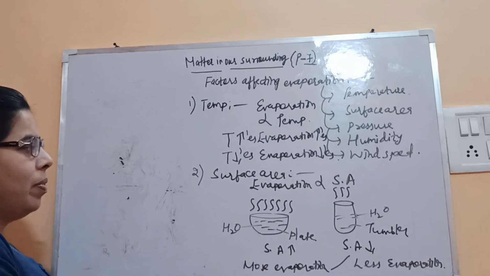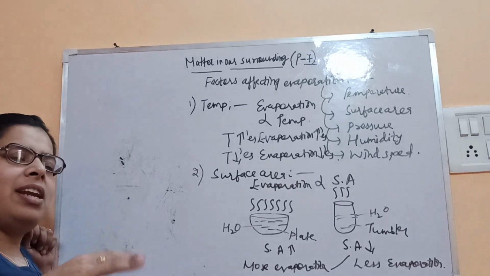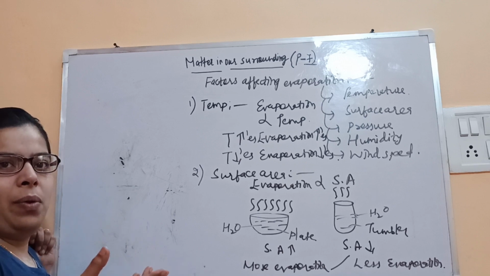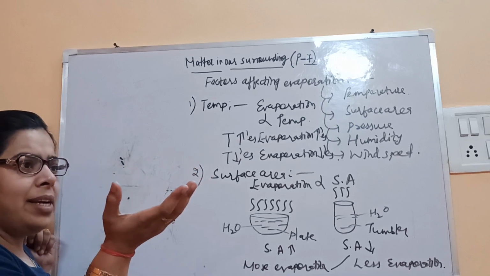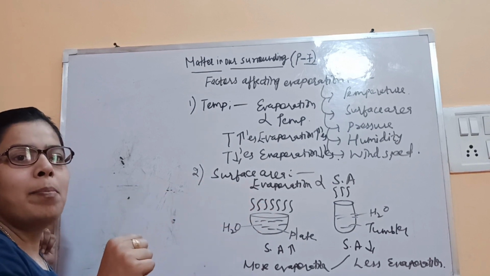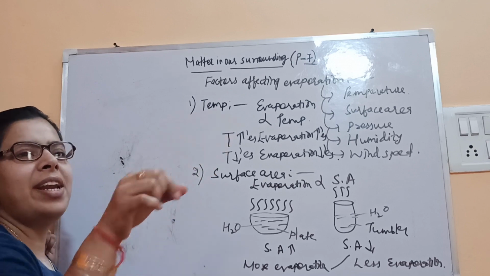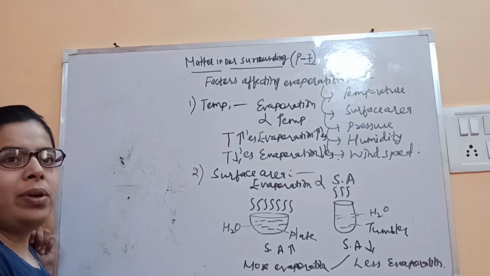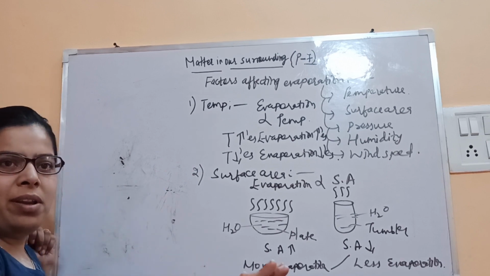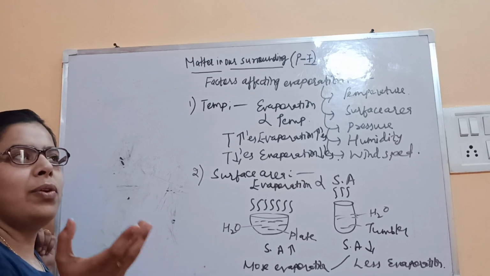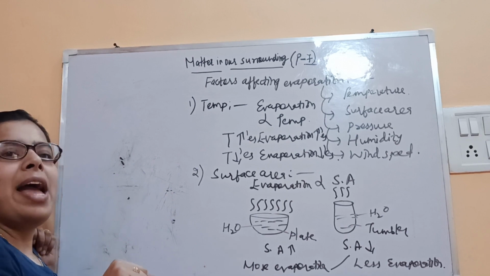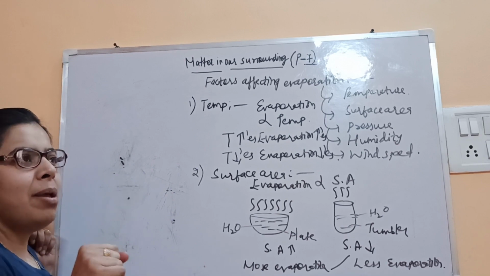So if the container has more surface area, then it will evaporate more. For example, after the rain, the road gets dried up easily as compared to pots. In small pots, water gets collected, so that will take time to dry. But the roads get dried up easily even after the rain, because the surface is more. In the earthen pot the surface is less, so that water will take time to escape into the atmosphere in the form of vapor. So this is the main role of surface.